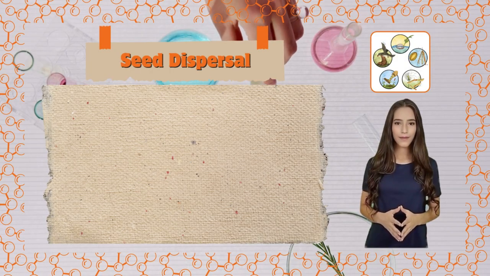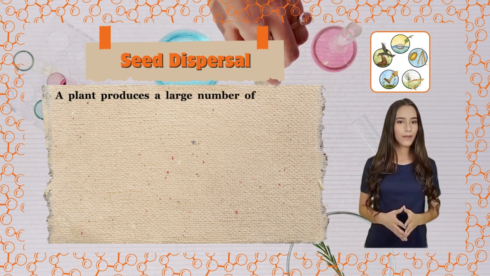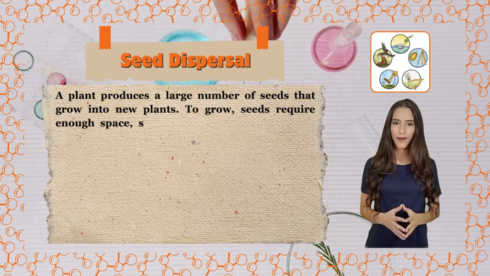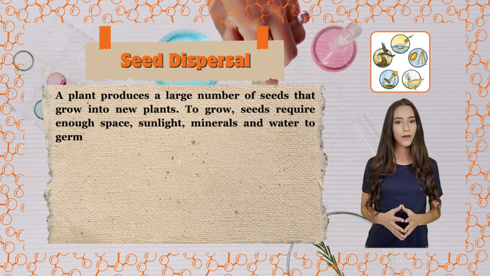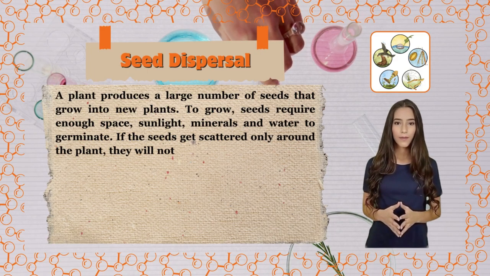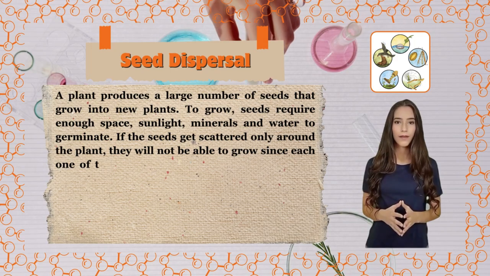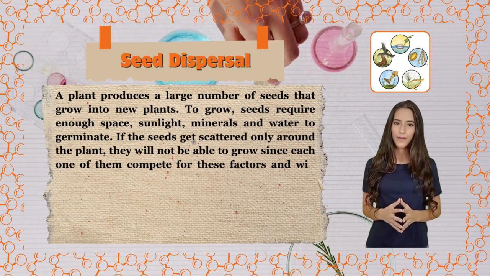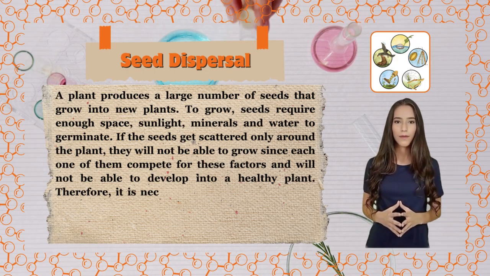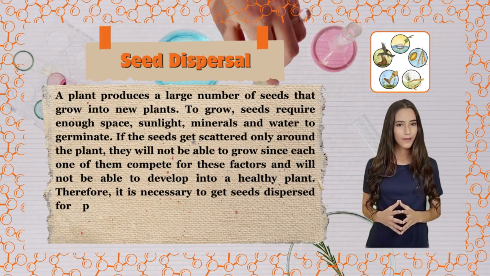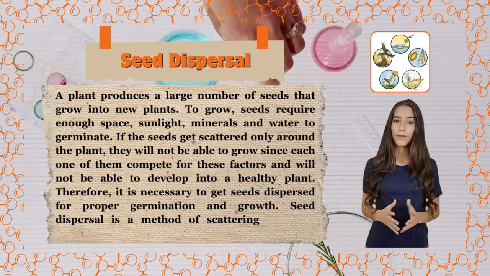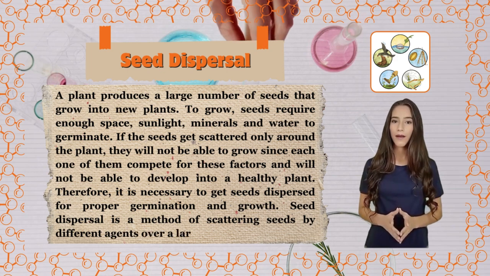Seed dispersal. A plant produces a large number of seeds that grow into new plants. To grow, seeds require enough space, sunlight, minerals and water to germinate. If the seeds get scattered only around the plant, they will not be able to grow, since each one of them competes for these factors and will not be able to develop into a healthy plant. Therefore, it is necessary to get seeds dispersed for proper germination and growth. Seed dispersal is a method of scattering seeds by different agents over a large area.